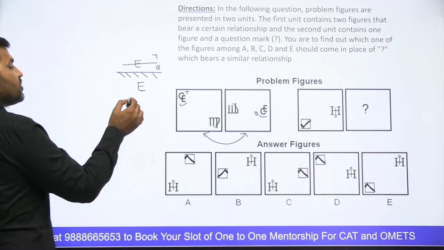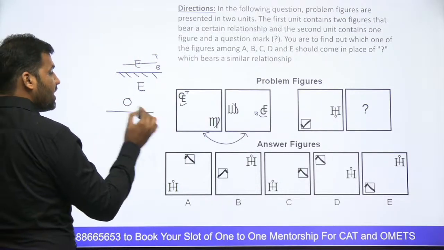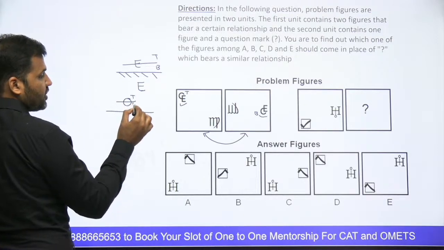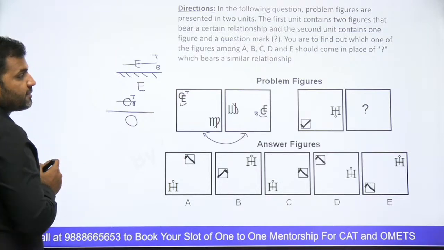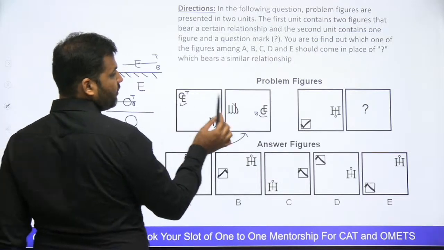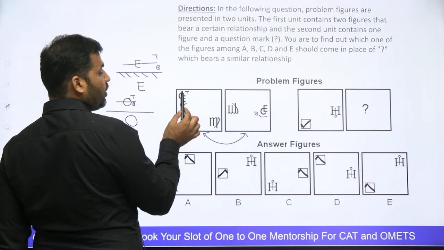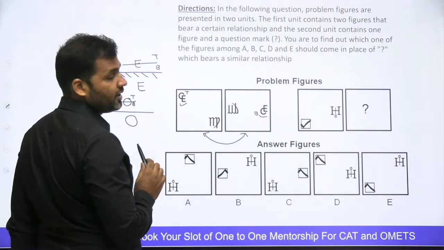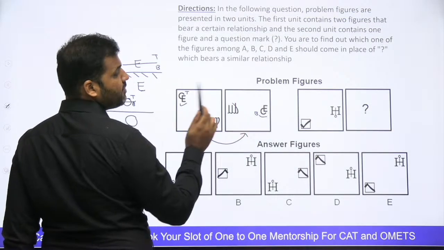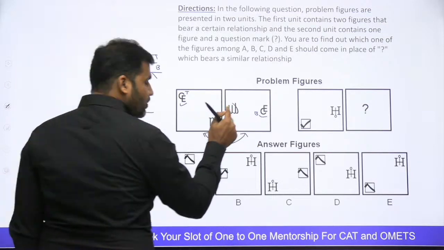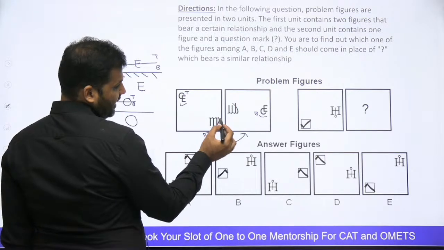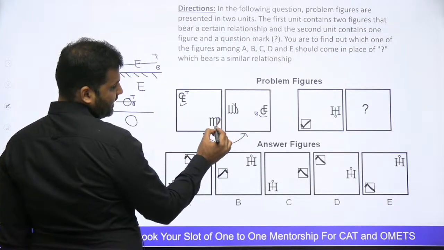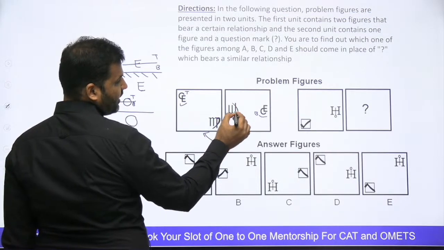ऐसे ही अगर मुझे O का water image बनाना हो, if I cut O horizontally, तो इसका top and bottom दोनों same है, तो इसका water image O ही बनेगा, as it is same बनेगा, right? So E का water image as it is E, और ये जो top में था ये bottom में चला गया object के, तो can I say that this is the water image of this. And you can also clearly look at this one, guys. You see that ये वाला part जो है, this was at the top of it, but now it is at the bottom of it, right?